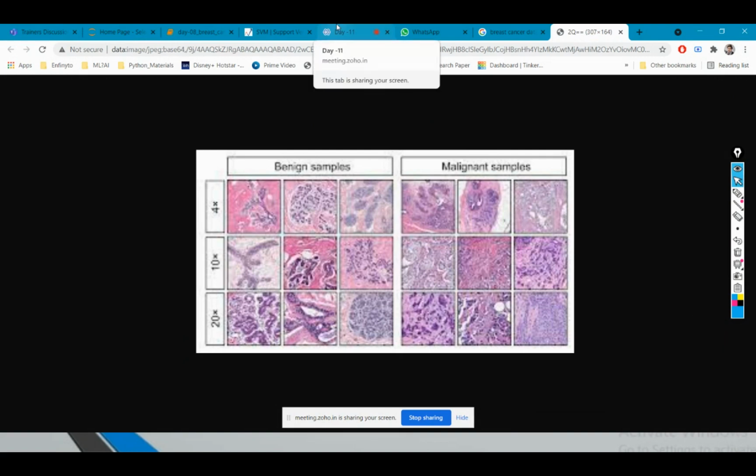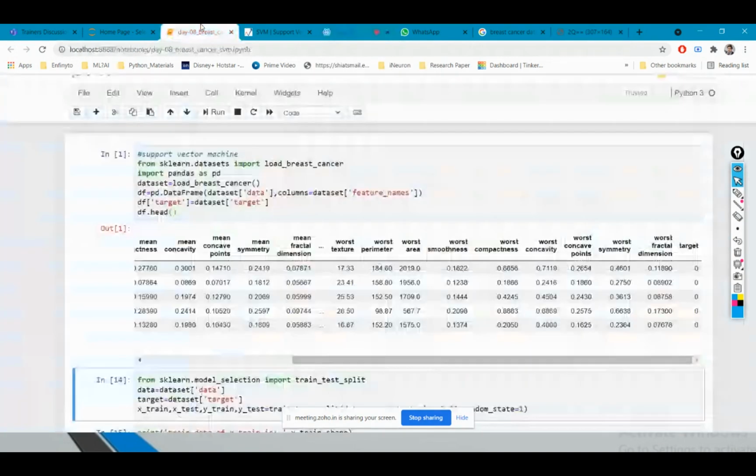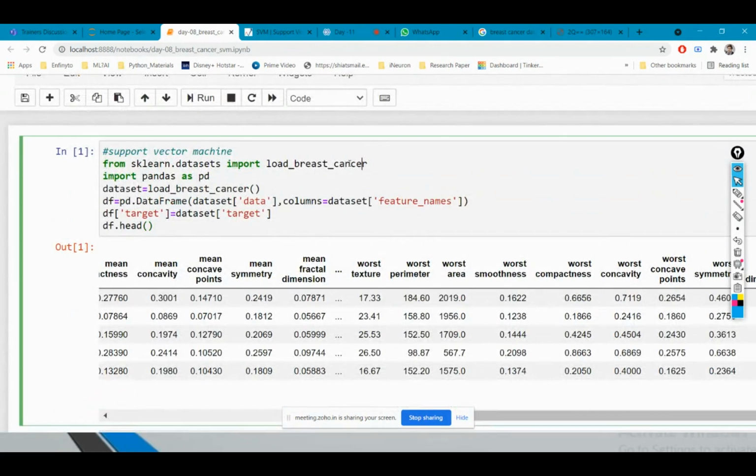You can find this particular dataset in your UCI repository also, which I have given you in the previous class. And this dataset is also available as a demo dataset inside your sklearn library. So I have imported load_breast_cancer from sklearn datasets. Your sklearn datasets consist of 7 to 8 different types of datasets, which you can use for implementation of all the different machine learning algorithms.